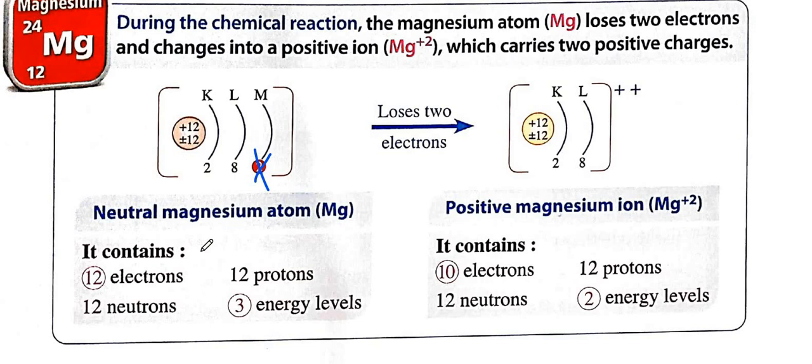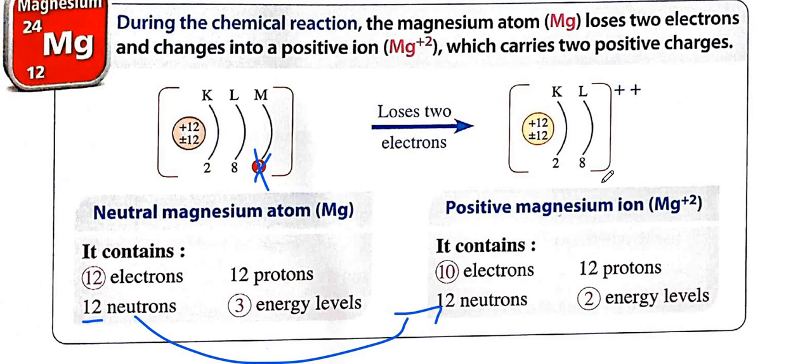Here also the number of protons equals 12. Number of energy levels 3. Number of neutrons will be 24 minus 12, so it will be 12 also. So the number of neutrons will be the same, but the number of electrons will be less than the neutral one by 2, so here it will be 10.